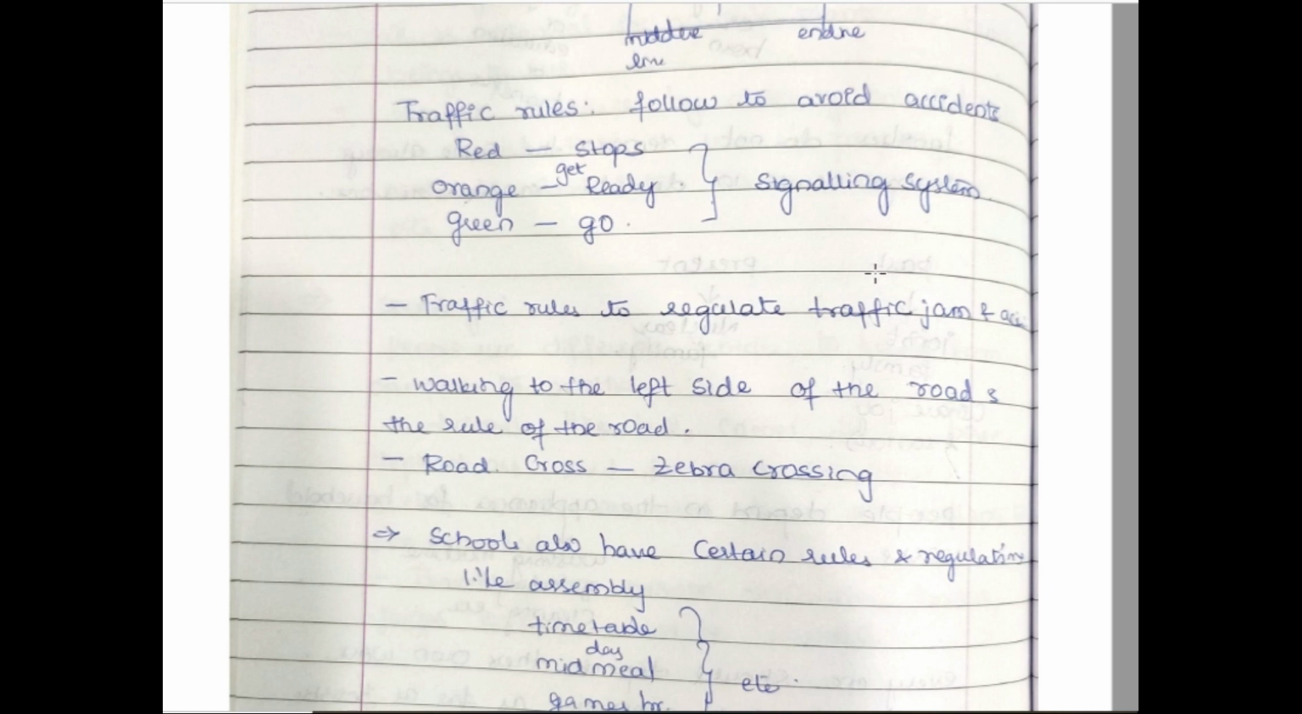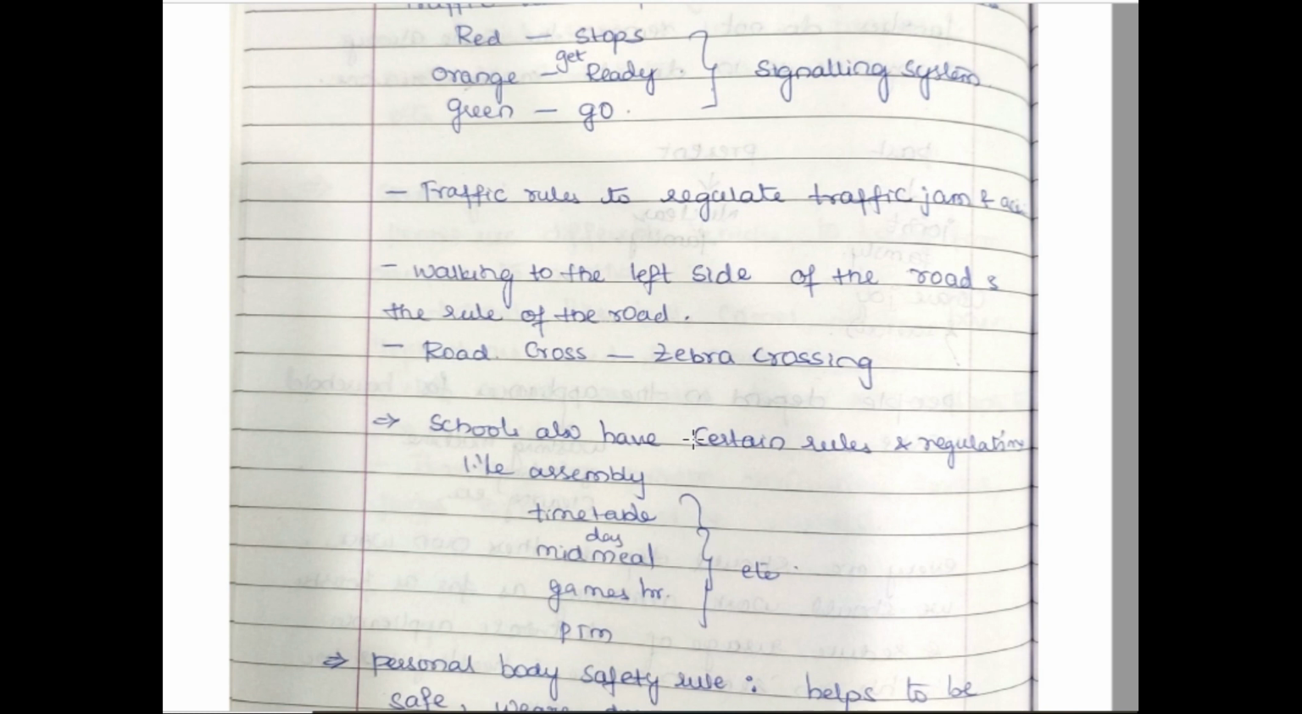The signaling system shows a red color, an orange color, and a green color. Whenever we find a red color, we need to stop, and whenever we find an orange color, we need to get ready to move. Right? When you find a green color, we need to move. We need to go. Right? These are the rules to be followed in order to avoid traffic jams and accidents. And one more important rule of the road is we need to walk only on the left side of the road, and we need to cross the road at a zebra crossing.